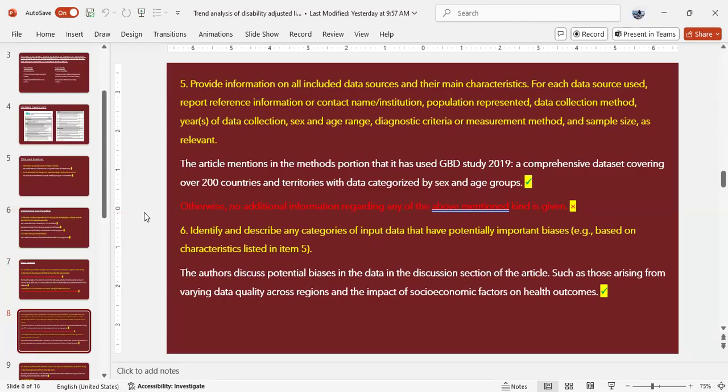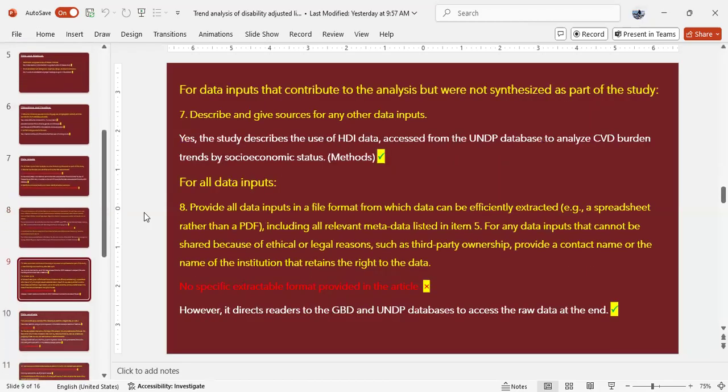Identify and describe any categories of input data that are potentially important biases. Example given based on characteristics listed in item 5. The author discussed potential biases in that data in the discussion section of the article, such as those arising from the varying data quality across regions and the impact of socioeconomic factors on health outcomes.